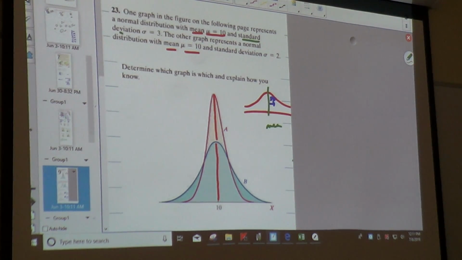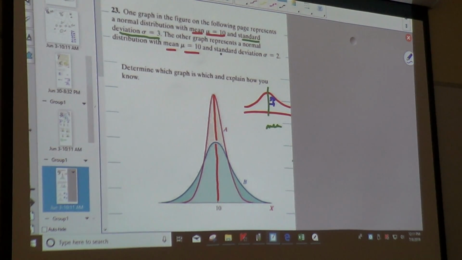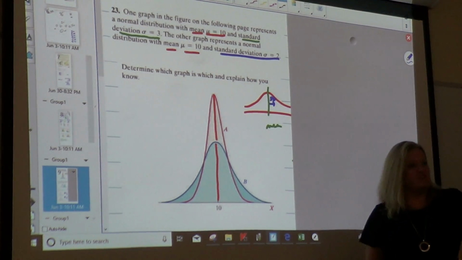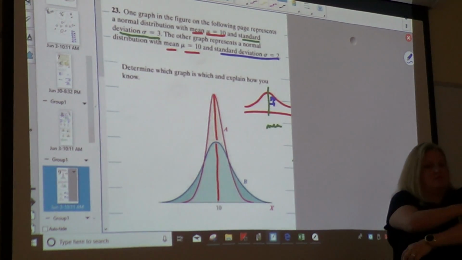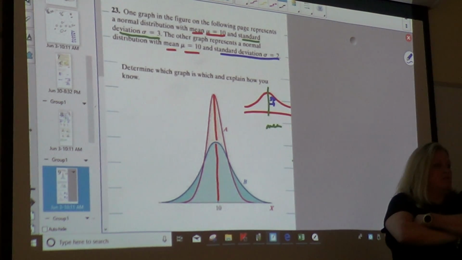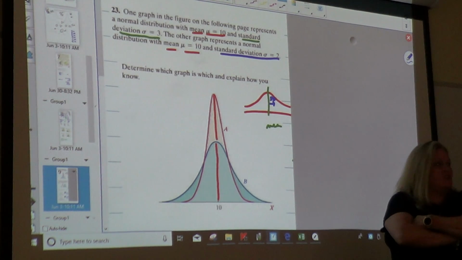One has a standard deviation of 3 and one has a standard deviation of 2. Which one is which? Is A the standard deviation of 2, or is B the standard deviation of 2? A is the standard deviation of 2.